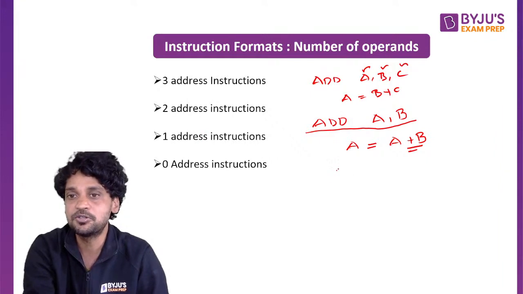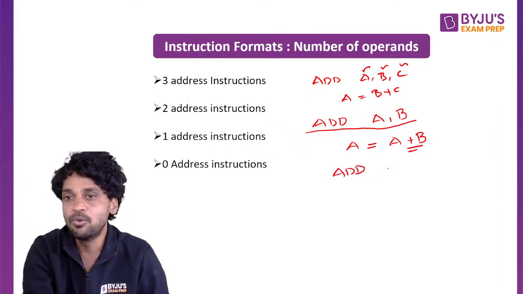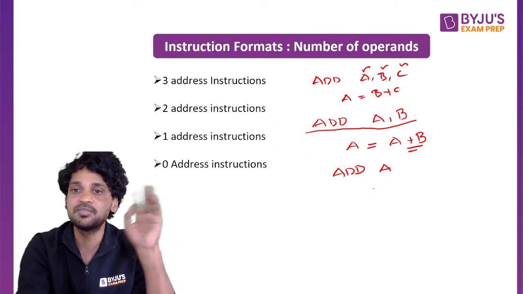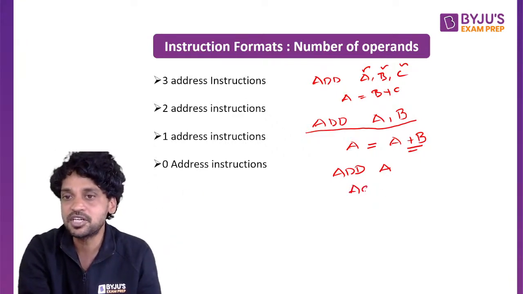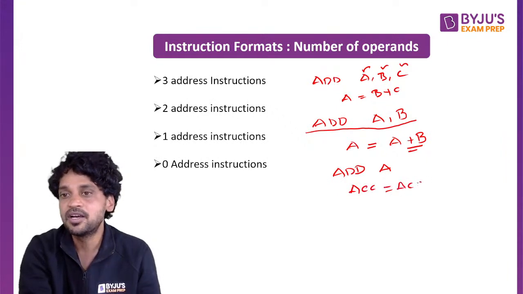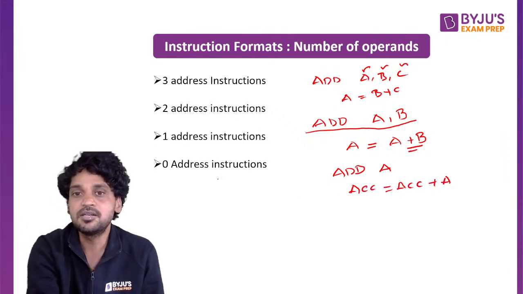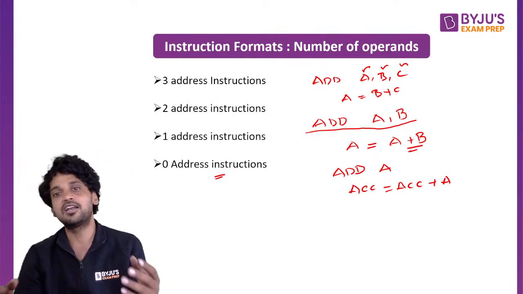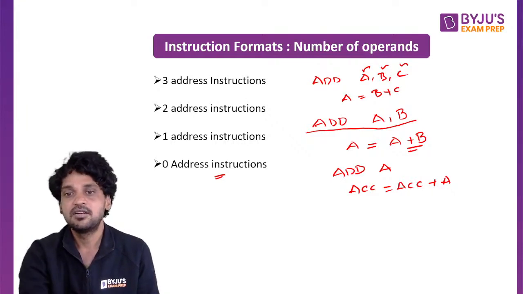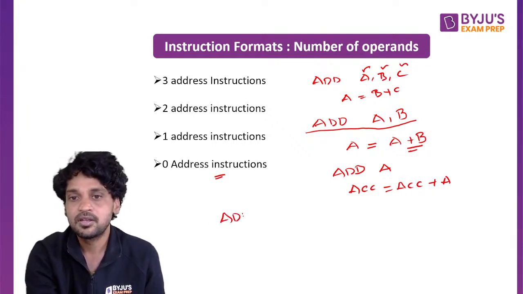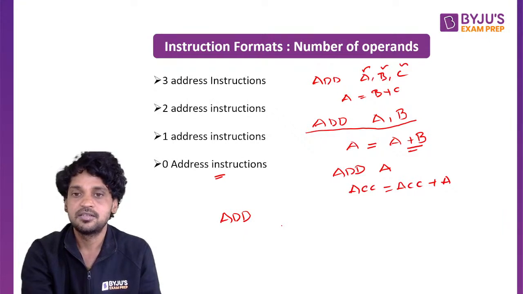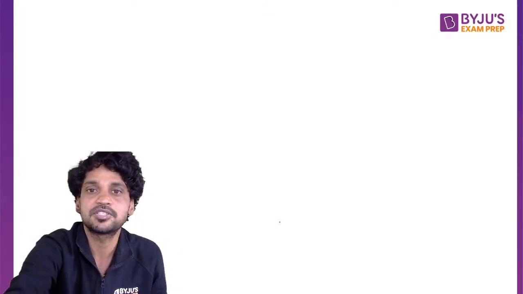In one address instruction, we have only one address, rather one operand, specified within the instruction. The second operand will always be the accumulator. The meaning of this instruction is accumulator is equal to accumulator plus A. Zero address instructions are the stack instructions, and we don't specify any values in the instruction itself. When we say add, without any operands here, the topmost two contents of the stack will be added. This is what a zero address instruction is.